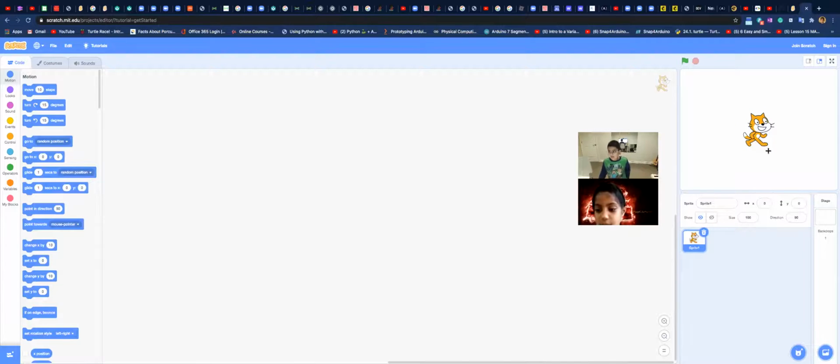This default sprite is gonna be the cat. And then there are backdrops, which are basically the background. And then these are all the properties, the manual properties. Of course, you can do that in code, but this is the manual version.